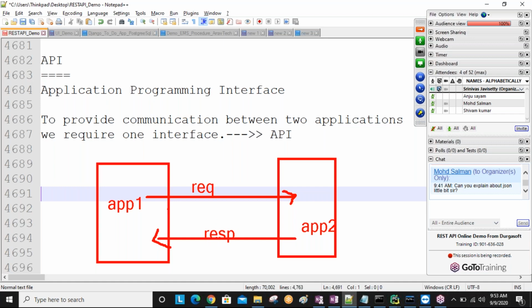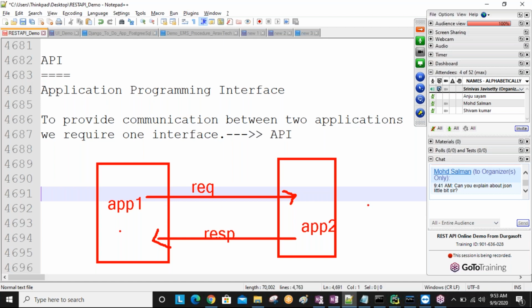For example, my application 1 is sending the request to application 2, taking that request, generating the response and giving the response back. So like this, using API, these two applications exchange the data or information between them.